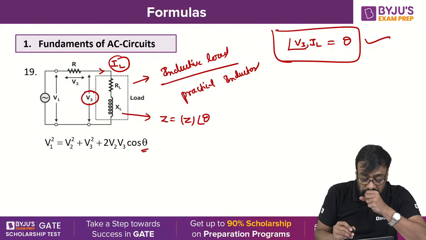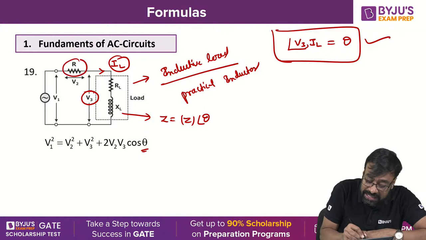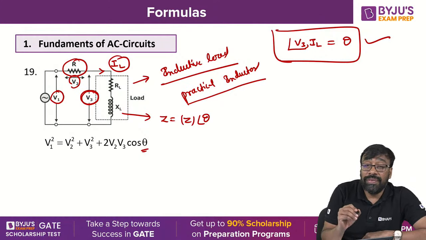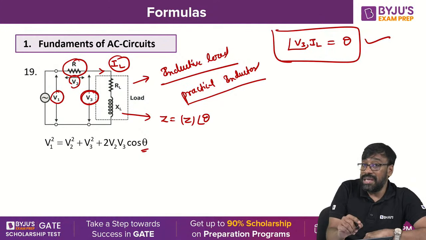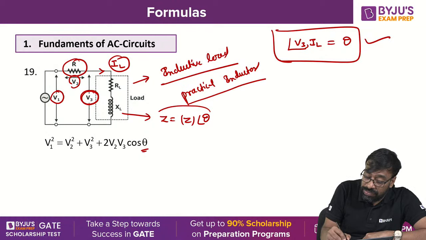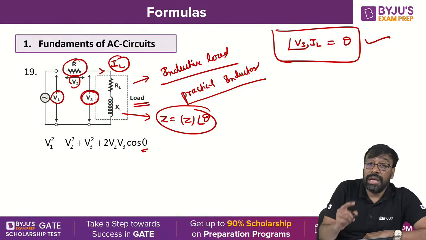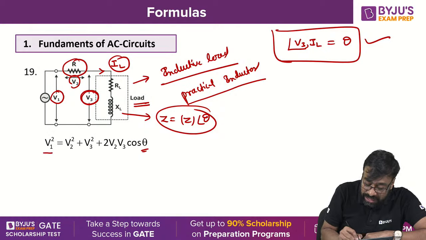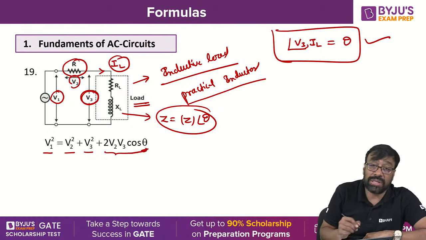In such a case, if a resistive element is connected in series with this practical inductor and you connect voltmeters V1, V2 and V3, now you have a relation. If you know the angle of this particular load, then you can express V1 square equal to V2 square plus V3 square plus 2 V2 V3 cos theta.